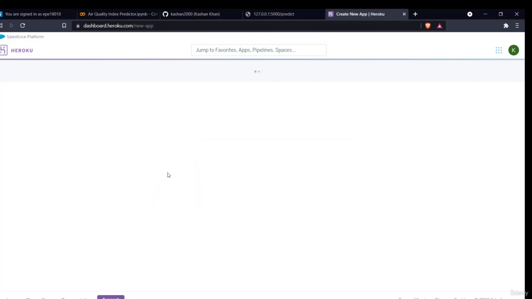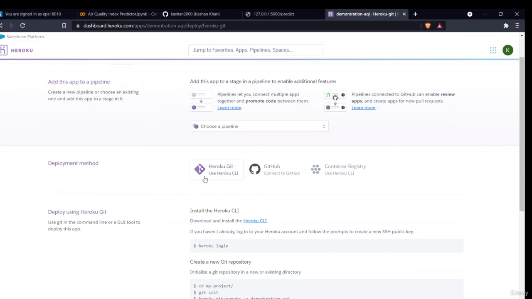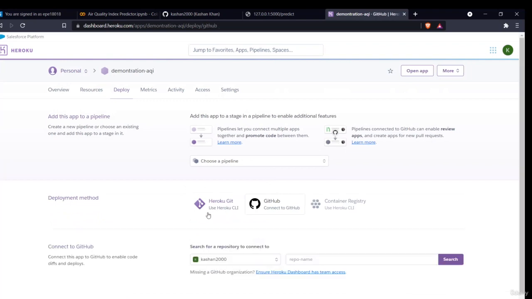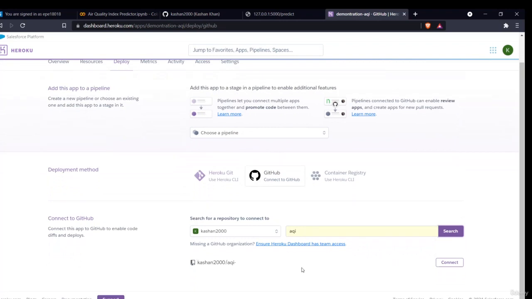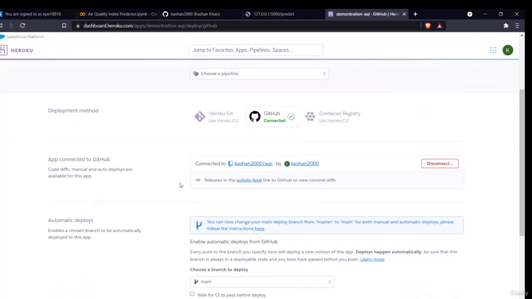Now you have to make Heroku read your data. There are two ways to do this. First, you can use the Heroku git command, but that is a more complex command. Or you can just connect to GitHub. That's why I created a repository on GitHub. You can insert your GitHub repository and search your name. My repository name is AQI. I'll search it. Okay, this is my AQI. I'll just connect it. It will take all the data which is present in my repository.